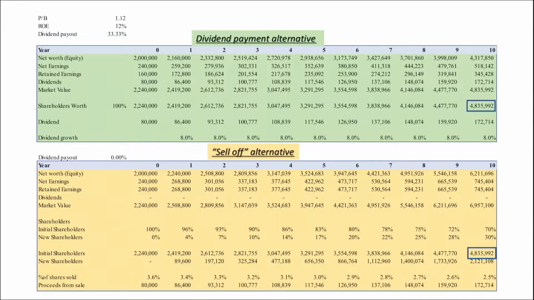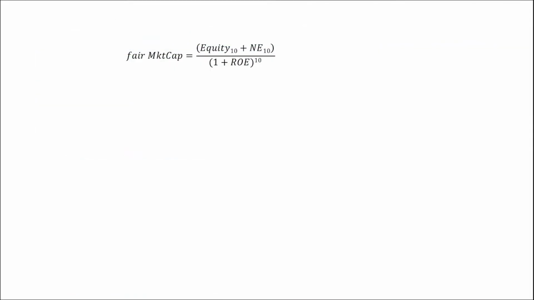So I did that in a formula that I'm going to show you now. So this is what I did. In this formula, what I'm doing is I'm taking the equity plus net earnings at year 10 and dividing that by 1 plus return on equity to the power of 10 to bring it to the present value, and I'm using return on equity as the discount rate. So our fair market capitalization is going to be, if we replace here net earnings by return on equity times the equity at the start of year 10, we have this formula.